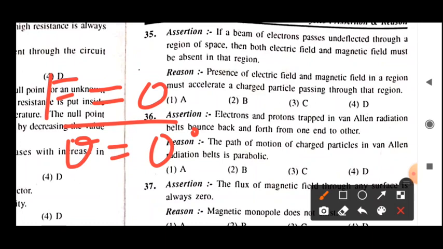So it is not compulsory that the presence of fields accelerates the charged particle in any region. Steady current, steady charges flowing, do not need acceleration of the charged particle. So our assertion and reason both are wrong here. In this question, option D will be correct.